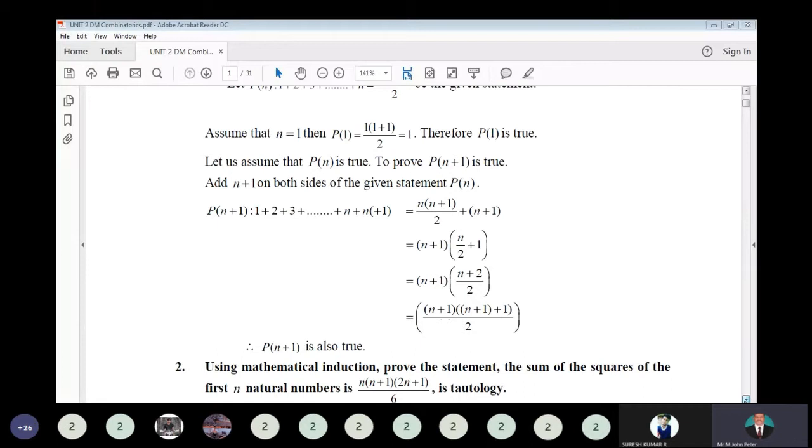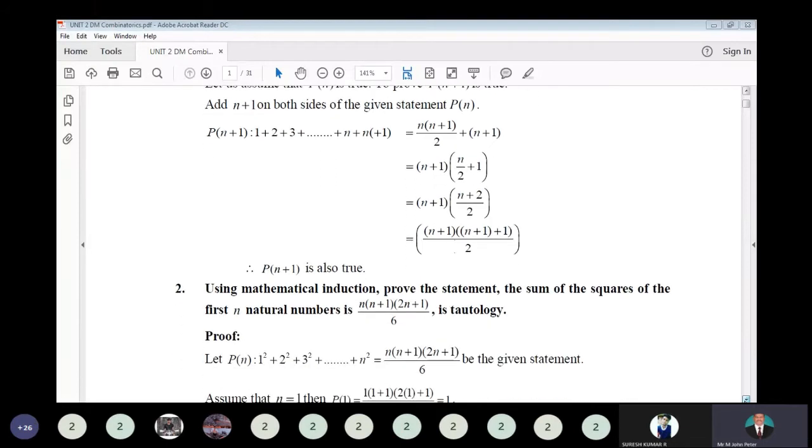So here P of n plus 1 is also true. It is in the form of P of n. So P of n is what? n into n plus 1 by 2. So for P of n plus 1, you have to rewrite it in the form of n plus 1 into n plus 1 plus 1, whole divided by 2. If you write in that form, we can claim the statement is true.